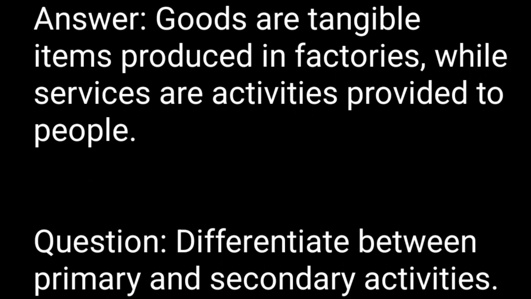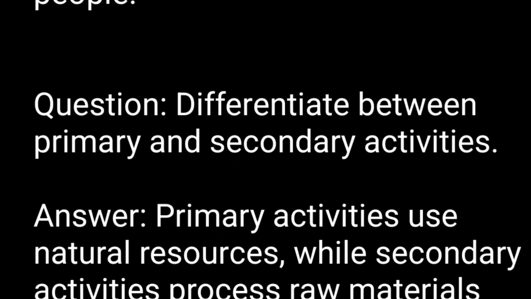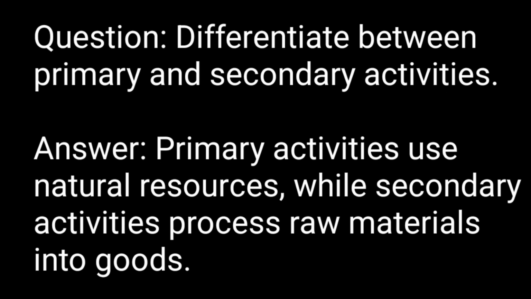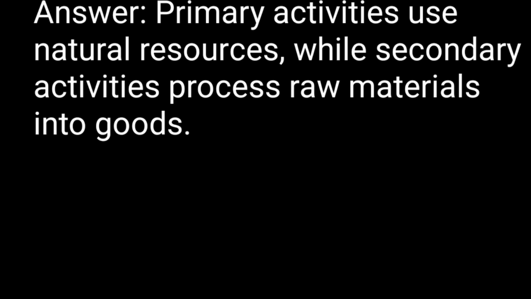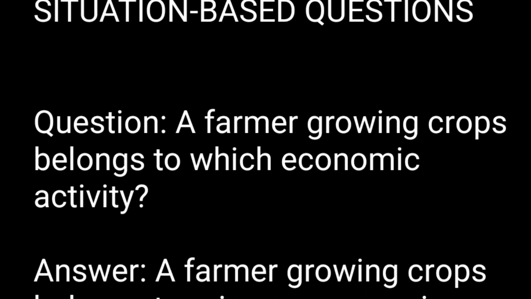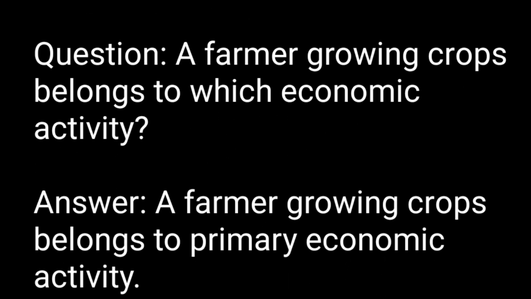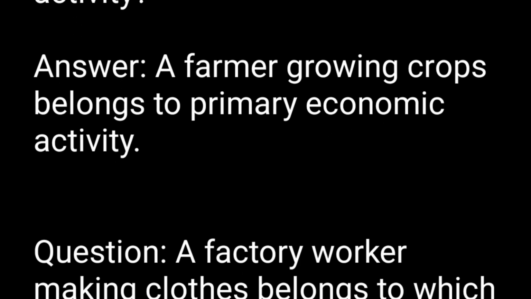Question. Differentiate between primary and secondary activities. Answer. Primary activities use natural resources, while secondary activities process raw materials into goods. Application, situation-based questions. Question. A farmer growing crops belongs to which economic activity? Answer. A farmer growing crops belongs to primary economic activity.